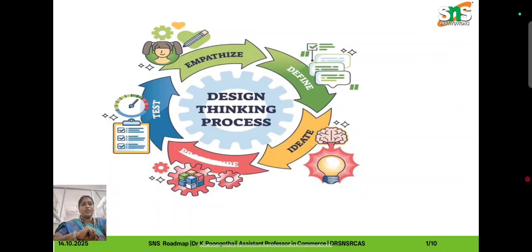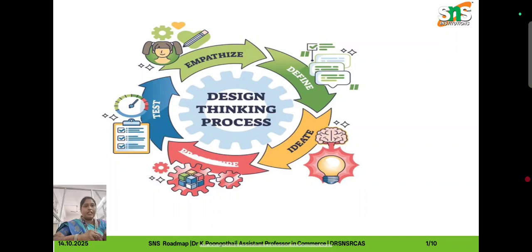In this roadmap, first we have to see how we are implementing our roadmap through the design thinking framework. The design thinking framework is one of the most important things taking place in our institution. We are among the first institutions implementing the design thinking concept. Design thinking has five phases, which are human-centric: empathy, define, ideate, prototype, and then test. In this method we are framing our work.